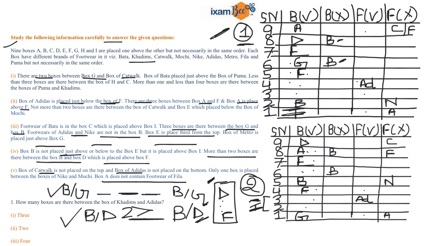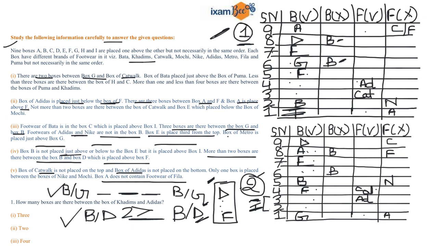Let's try fixing that. So I can write catwalk over here because I know that there is a gap of two boxes between your box G and catwalk. And if I consider your second case, then catwalk must be here because there is a gap of two boxes.